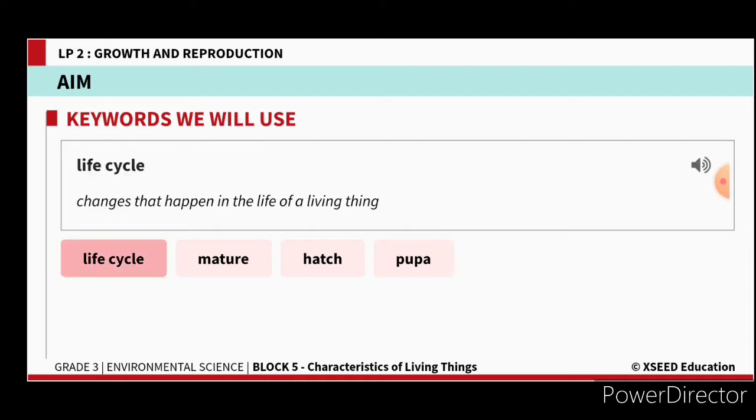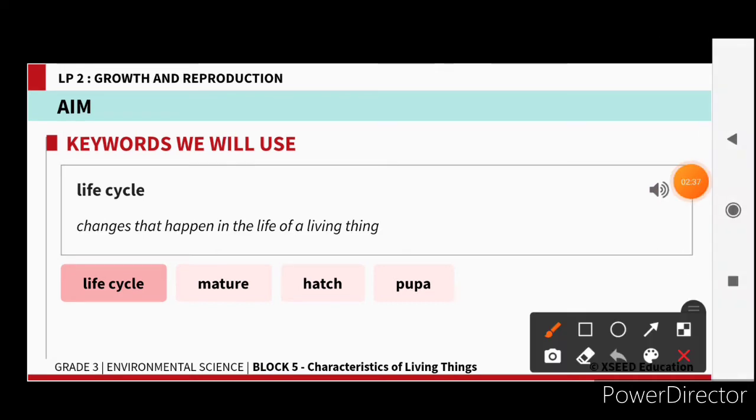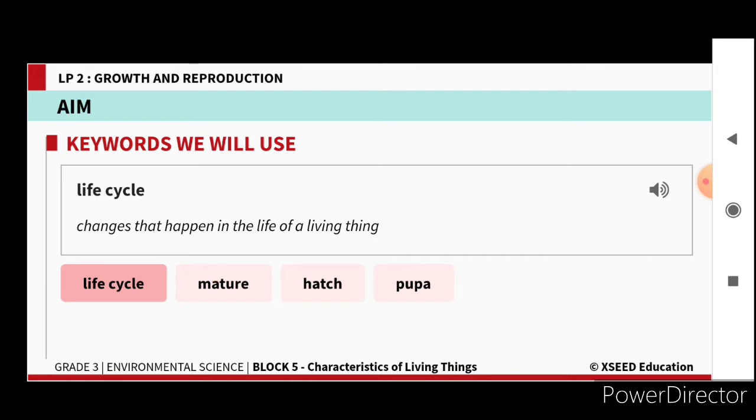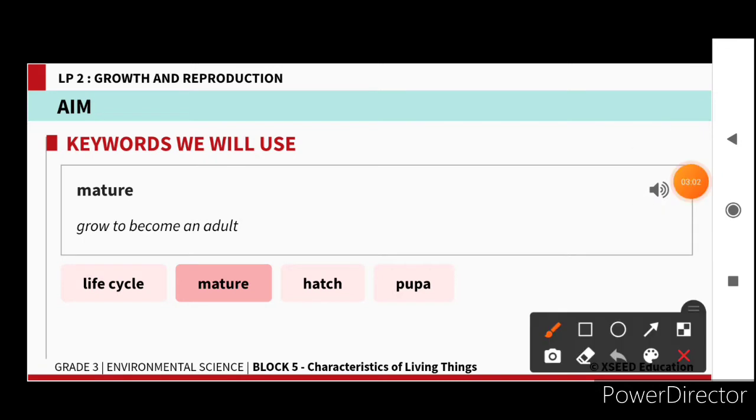So the first one is life cycle. L-I-F-E, life, C-Y-C-L-E, cycle. Life cycle means the changes that happen in the life of a living thing. The changes that occur throughout their life are known as life cycle. And the next one, mature. M-A-T-U-R-E. What's the meaning of mature? To grow to become an adult. Becoming an adult is known as mature.